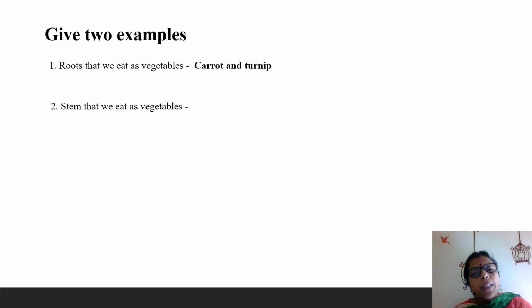Next one, stem that we eat as vegetables. Name a few stems that we eat as vegetables. Banana stem, then sugar cane, from which sugar is obtained. You can also eat a potato, and also one more example. Even garlic is also an underground stem only. So now let us write only two examples. Let that be sugar cane and potato. You can write your own choice also, children. I am writing here sugarcane and potato.